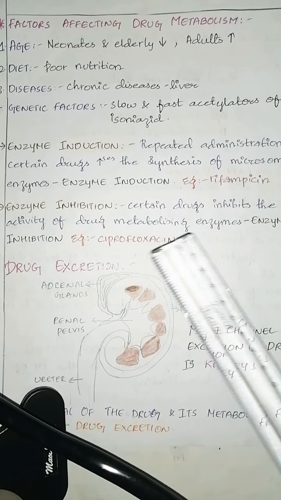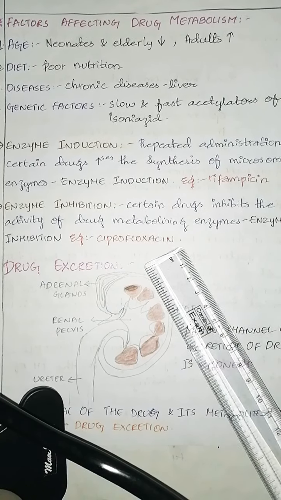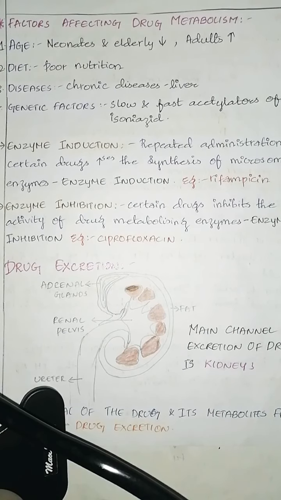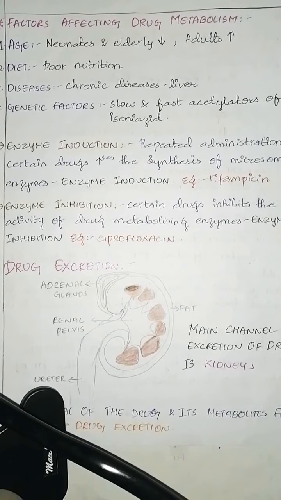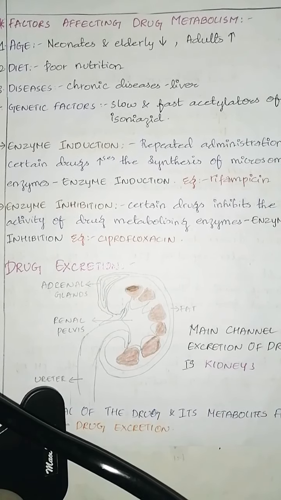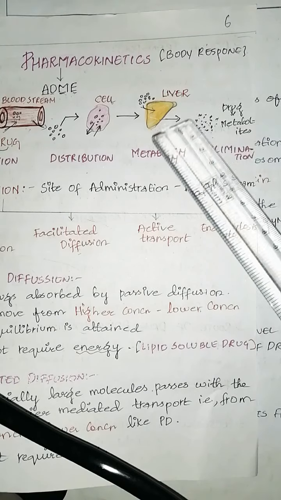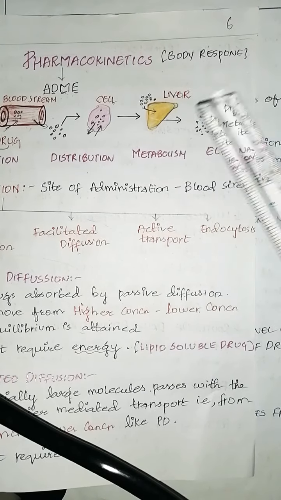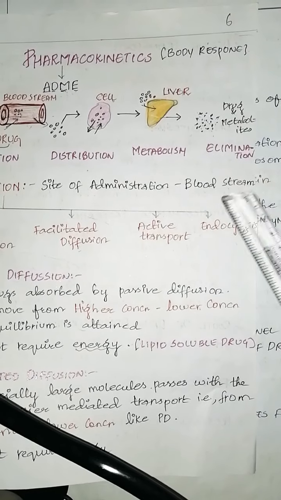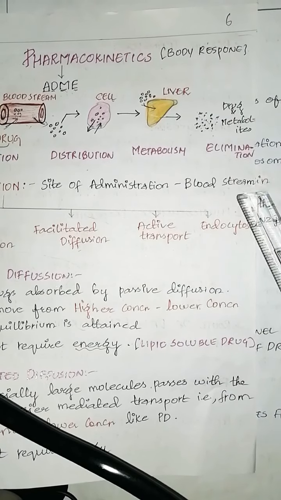Now coming to drug excretion. What is drug excretion? It is simply the removal of the drug and its metabolite from the body. That is known as elimination or drug excretion.